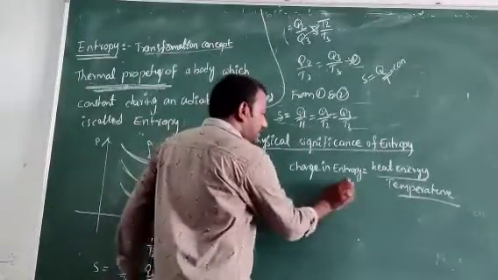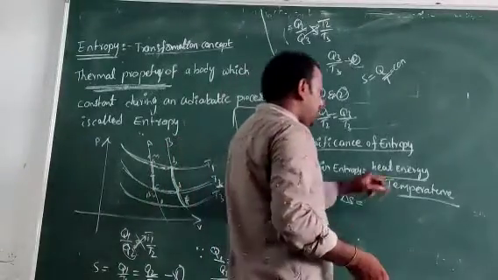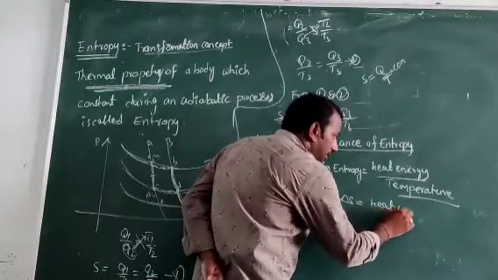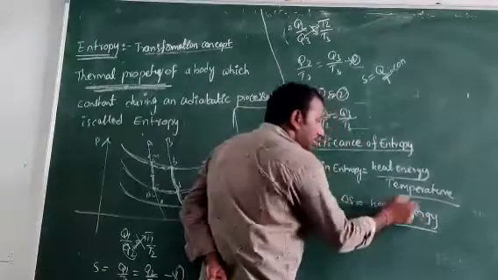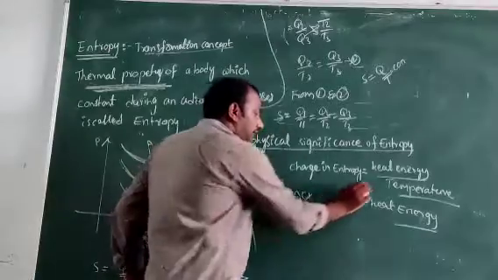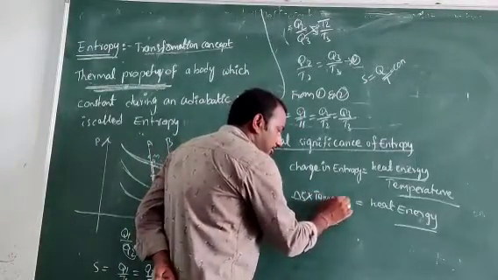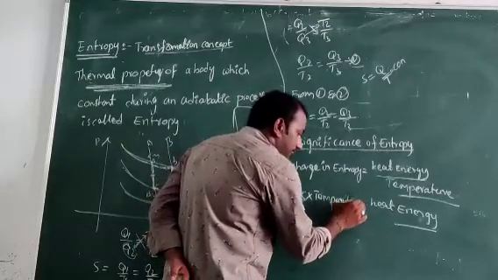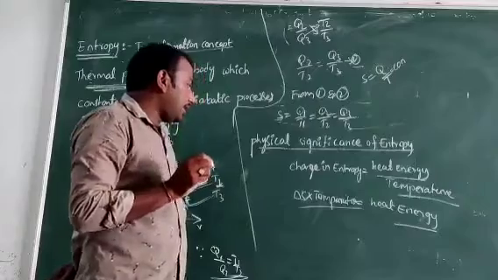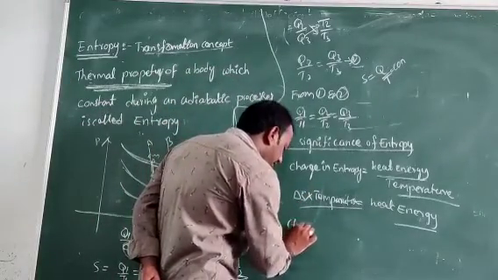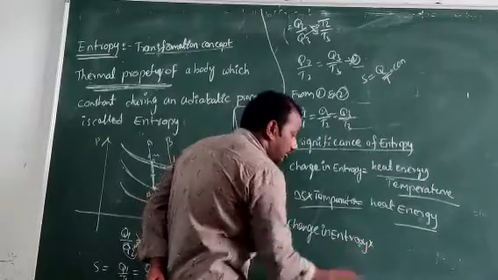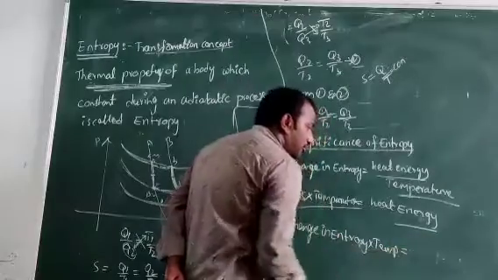Change in entropy is taken as delta S. So multiplying by temperature, delta S into temperature is equal to heat energy.